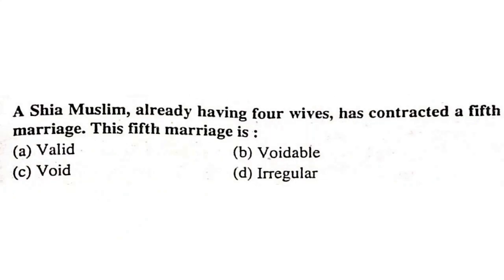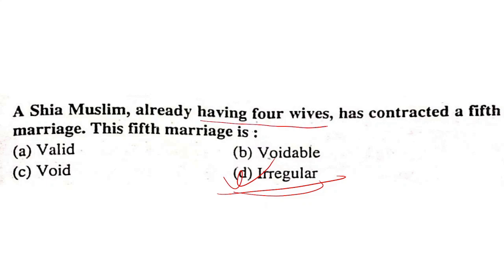A Shia Muslim already having 4 wives has contracted a 5th marriage. The 5th marriage is valid, voidable, void, or irregular. A Muslim already having 4 wives has contracted a 5th marriage. The 5th marriage is valid, voidable, void, or irregular. It is irregular. A Muslim can have any number of wives subject to a maximum number of 4 wives.